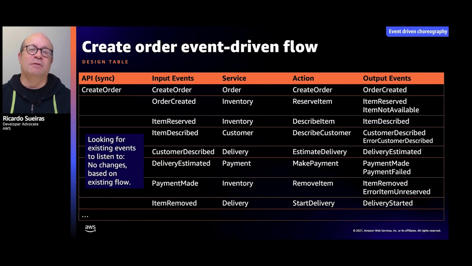With the event-driven flow, we need to understand whether we can listen to existing events. For example, the start delivery event generates a delivery started event, which we might be able to use, or perhaps the make payment action will generate the payment made event, which we can listen to trigger a new action called check fraud. If there aren't any existing events that we can listen to, we need to create those and change the necessary services.